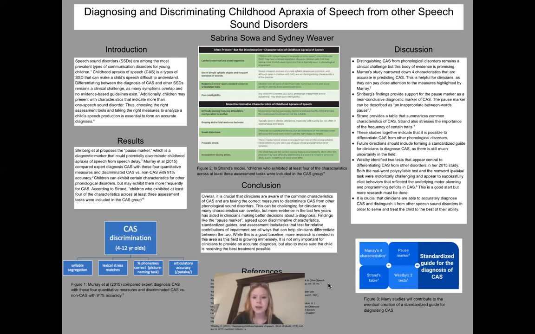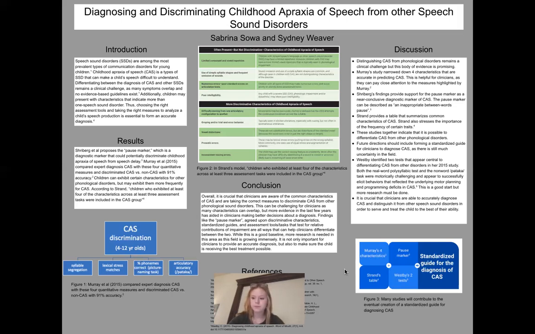And in Strand's table at the top, again, this summarizes common characteristics of CAS, and she stressed the importance of the frequency of certain traits. So if children are exhibiting these more frequently, it's more likely that they have CAS. These studies together indicate that it is possible to differentiate CAS from other phonological and speech sound disorders. Further direction should include forming a standardized guide for clinicians to diagnose CAS. Like I said, there's a lot of uncertainty in this field.